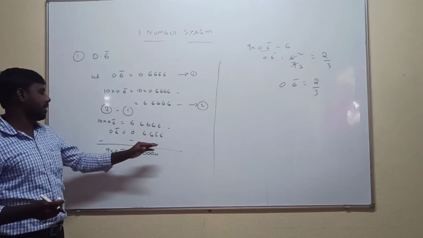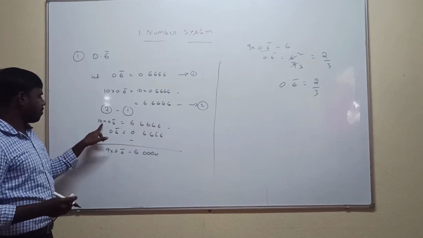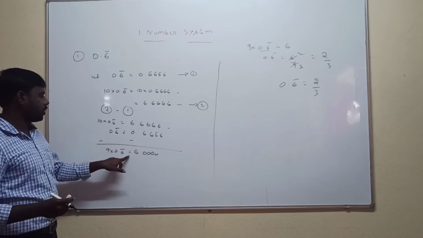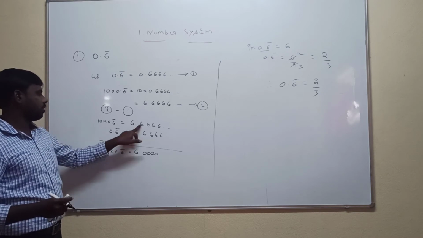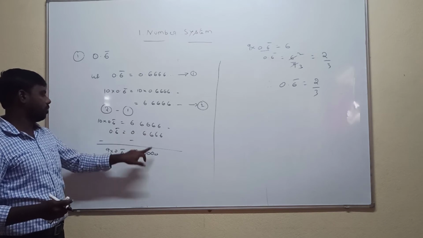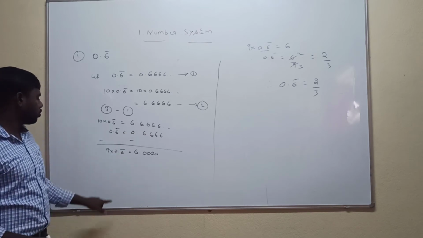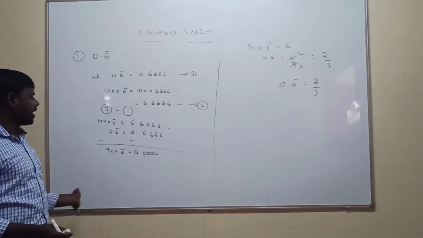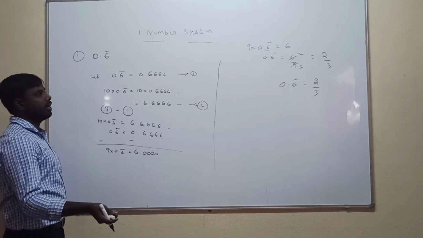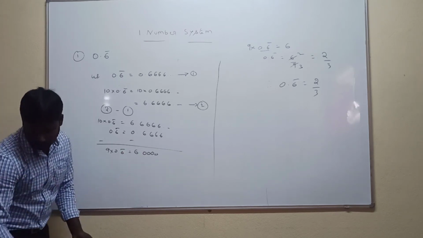Subtracting equation 2 minus equation 1: 10 minus 1 is 9, so 9 into 0.6 bar is equal to 6 minus 0.6, and 6 minus 6 gives 0. 6.0 is 6 only. So to calculate 0.6 bar, 9 is in the denominator, so 6 by 9, and the value is 2 by 3. Have you understood? The next question.